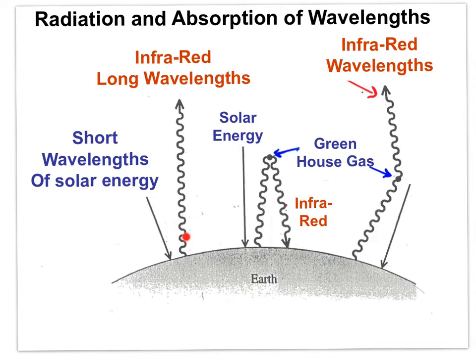Short wavelength solar energy streams toward the Earth from the Sun. The Earth re-radiates long wavelengths back to the universe. Some of the long wavelengths radiated by the Earth are absorbed by the atmosphere, greenhouse gases, and radiated back. This is the greenhouse effect, and it serves to keep the Earth warm, a hospitable average of 15 degrees C.